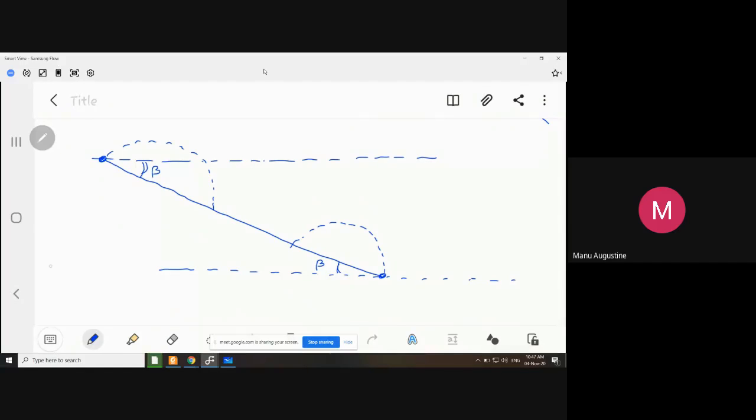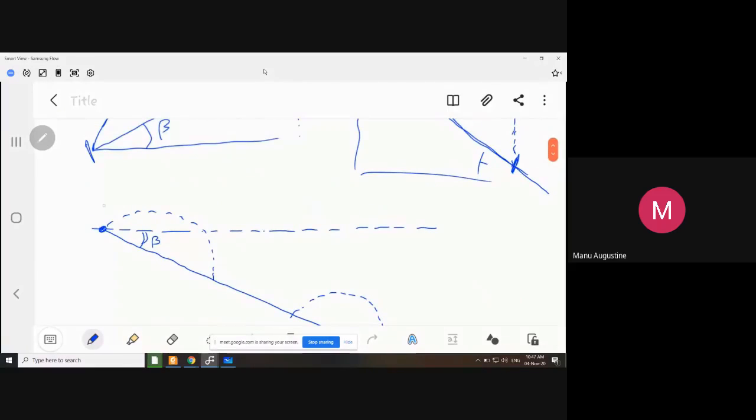So what you have done is, initially, if the inclined plane was like this, then your projectile would have come here. But now you have taken your beta below the horizontal.